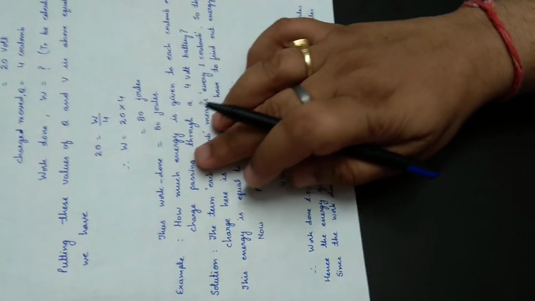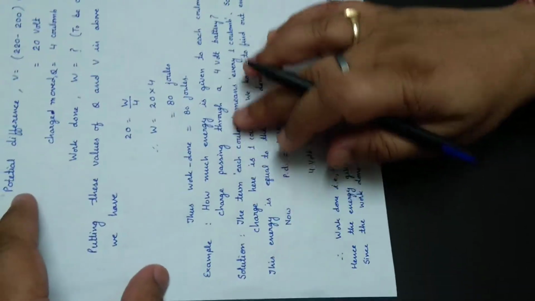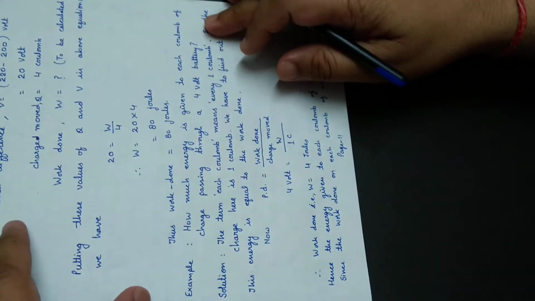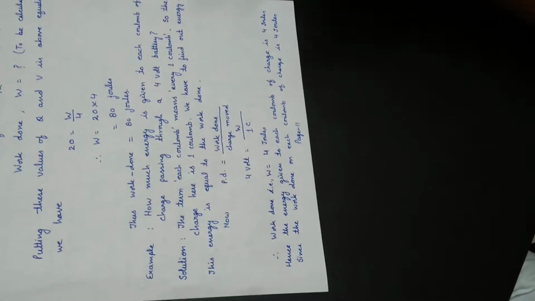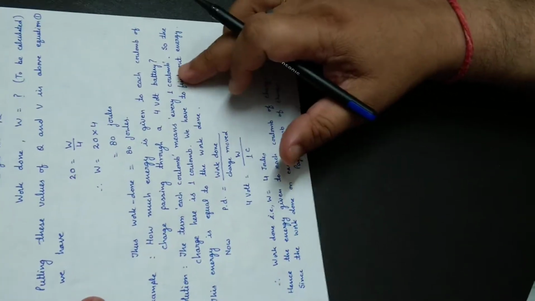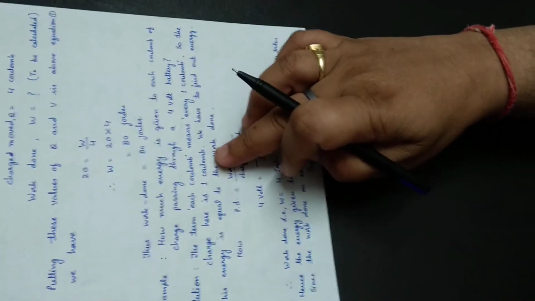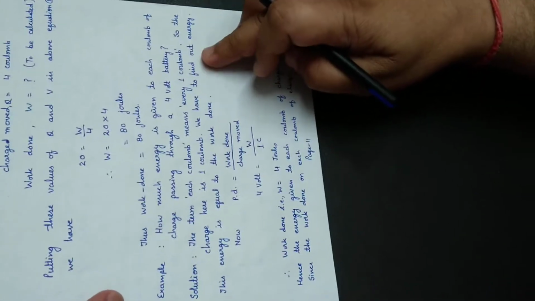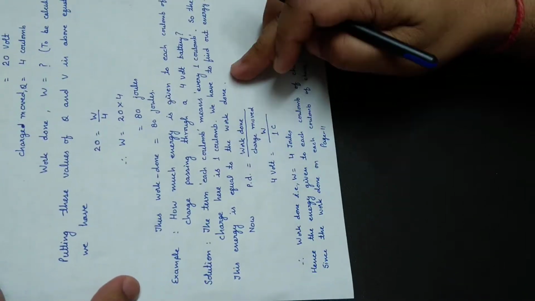Another example, how much work is given to each coulomb of charge passing through a 4 volt battery. There is a 4 volt battery and each coulomb of charge is passing. So how much energy is given to each coulomb? The term each coulomb means every 1 coulomb. So the charge here is 1 coulomb. We have to find out the energy. This energy is equal to the work done.